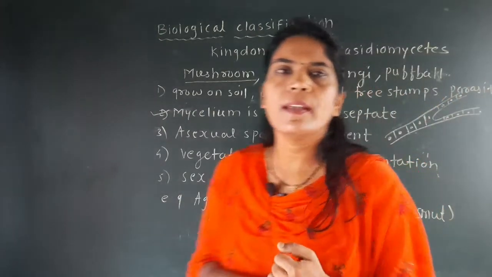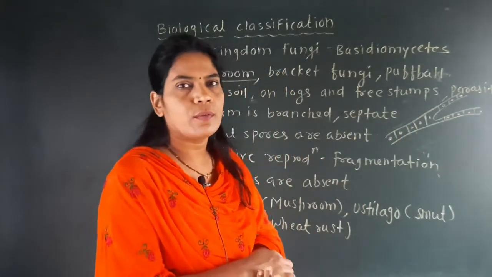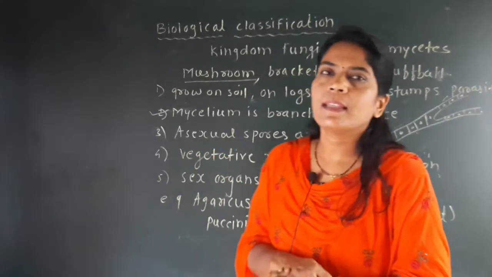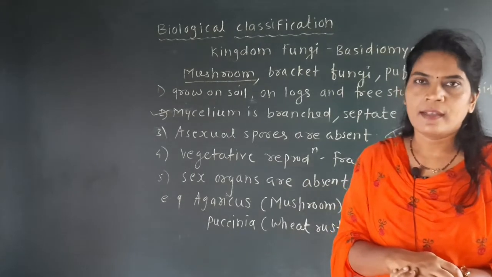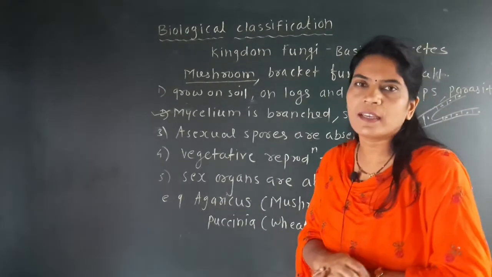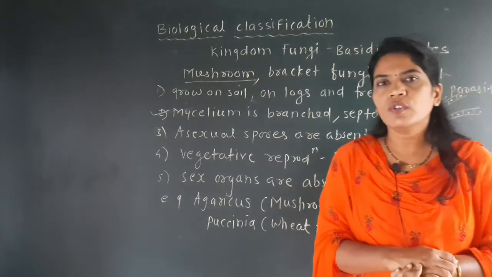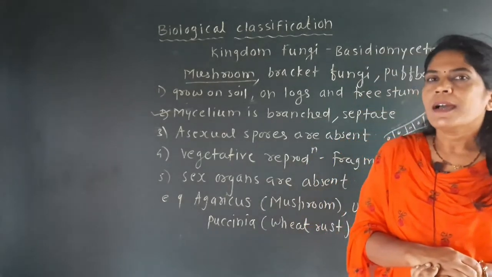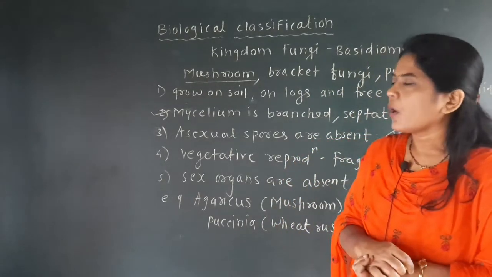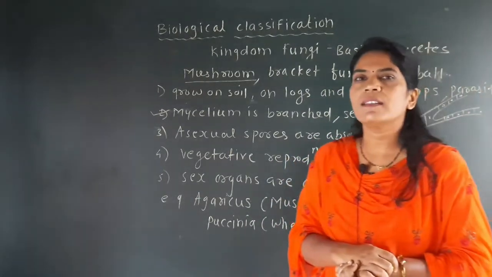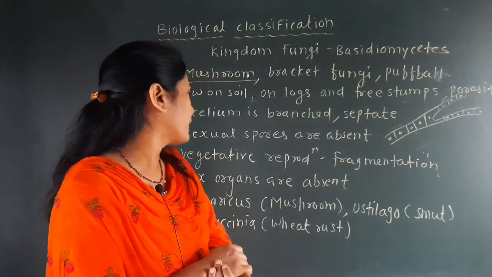Okay, so the mycelium has a branching structure and septa in between the nuclei, so it is called branched and septate mycelium. Asexual spores are absent. Not any type of asexual spore is there, because in Phycomycetes we have seen that aplanospore and zoospore are the asexual forms. In Ascomycetes we have seen that conidia are the asexual spores, but in Basidiomycetes these asexual spores are absent. So here asexual spores are absent.